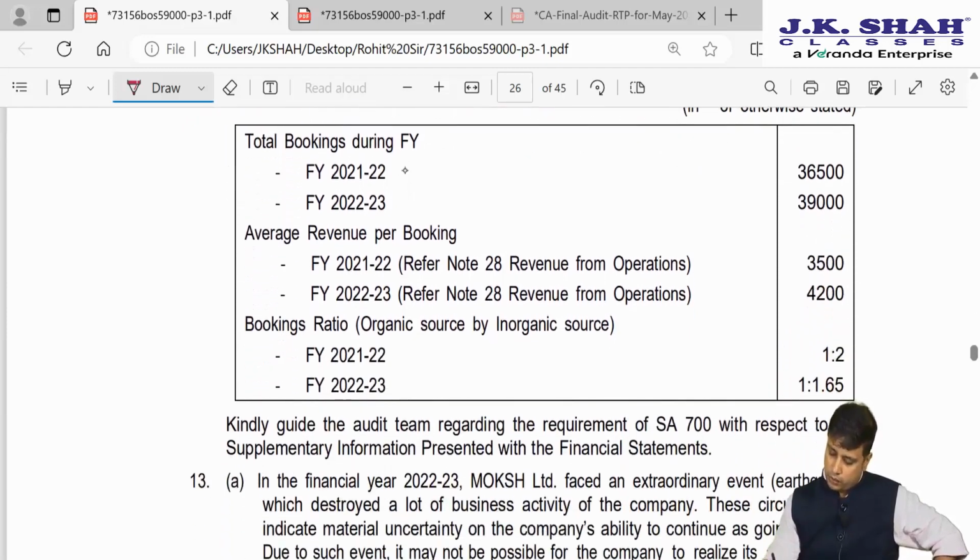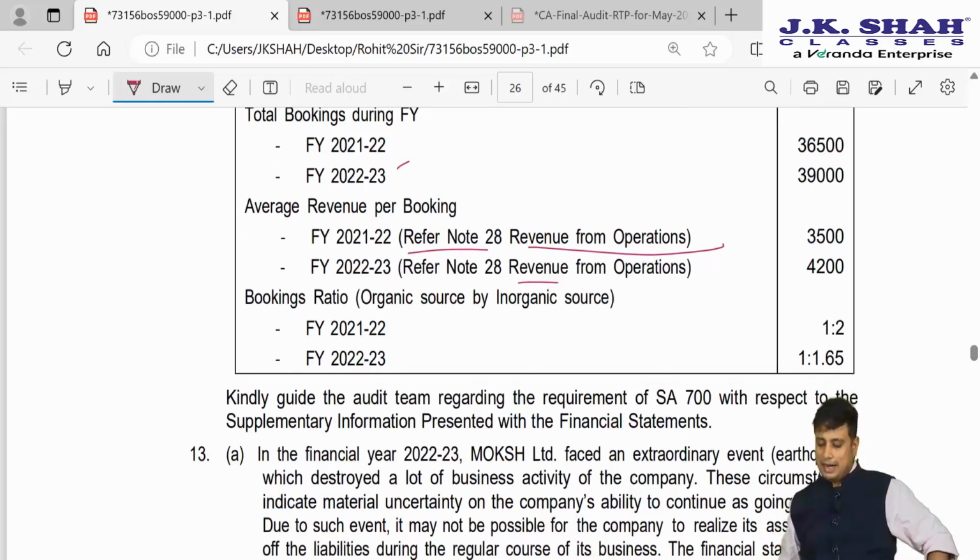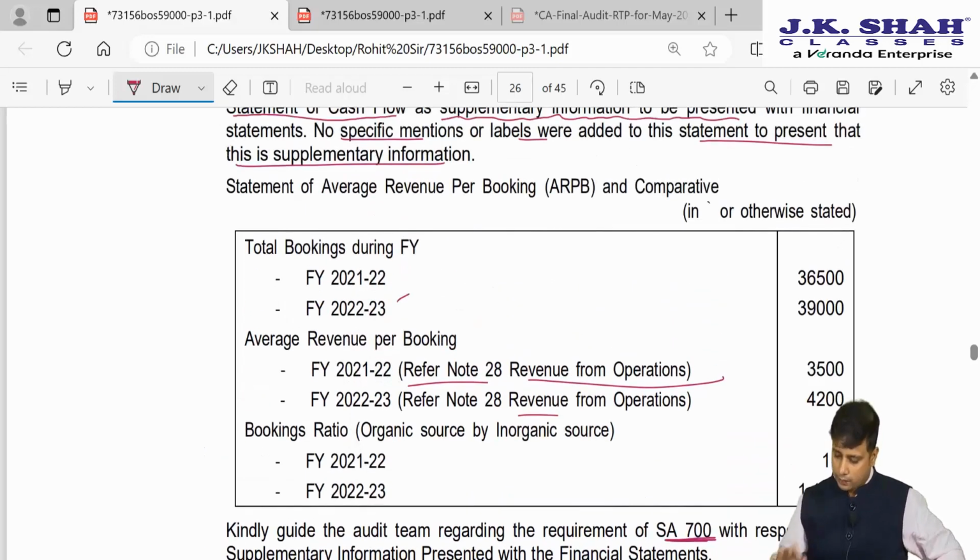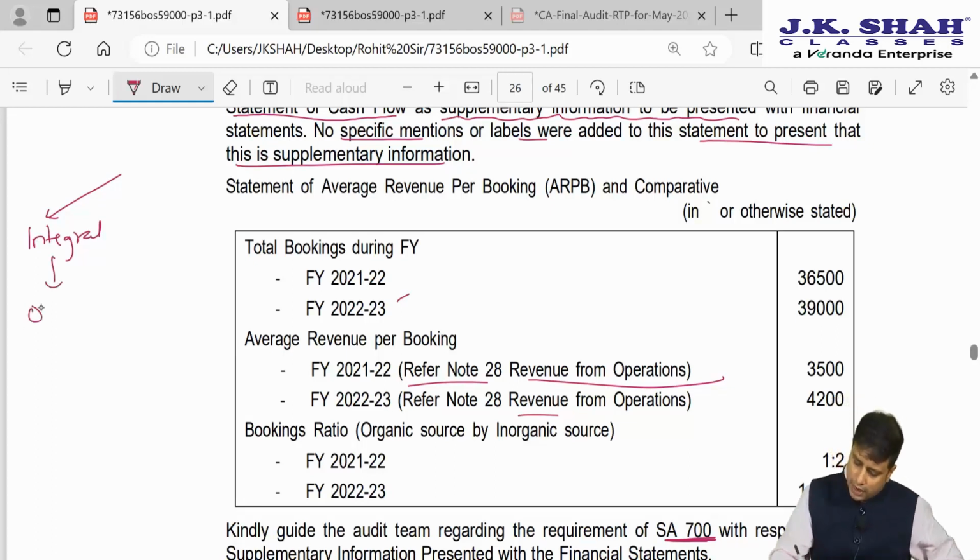Now they said what was the booking in the previous year, average revenue. They have given reference to revenue from operations and booking ratios. Kindly guide the audit team regarding the requirement of SA 700 with respect to the supplementary information. So now what is the requirement? If supplementary information is an integral part of the financial statement, then the auditor will have to issue an opinion on the same.